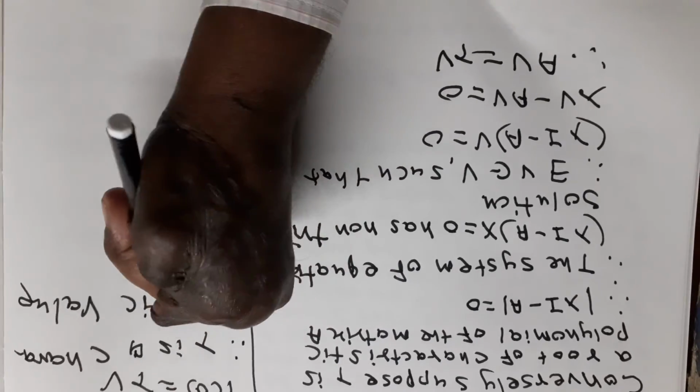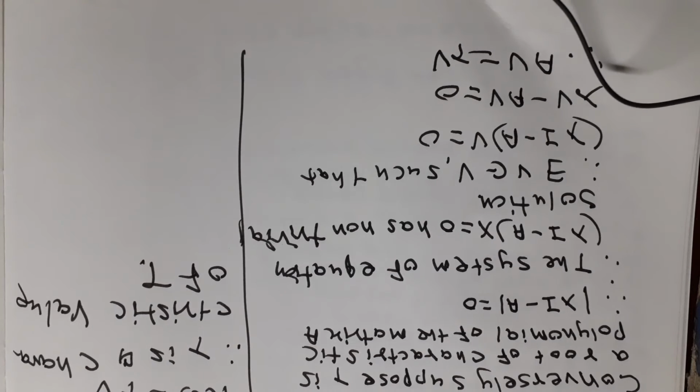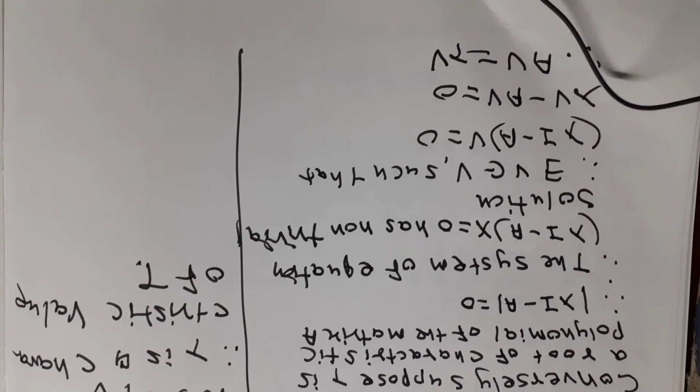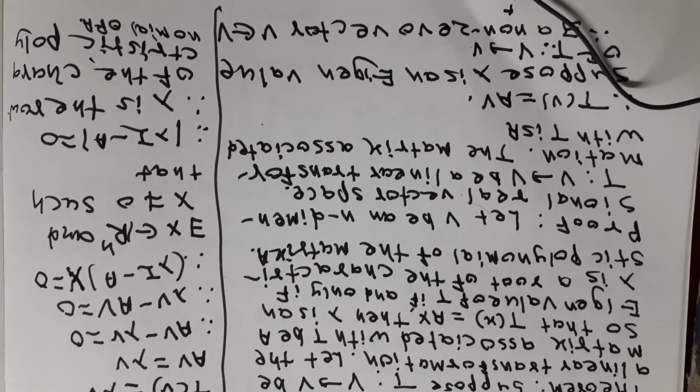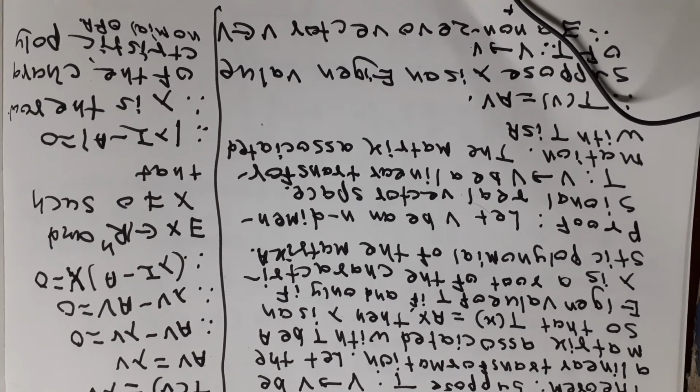तर हे थेरम आपण प्रूव्ह केलं असं. तर सियर थेरम बघा. सपोज T फ्रॉम V टू V बी ए लिनियर ट्रान्सफॉर्मेशन. लेट द मॅट्रिक्स associated with T be A so that T of x is equal to Ax. Then lambda is an eigenvalue of T if and only if lambda is the root of the characteristic polynomial of the matrix A.